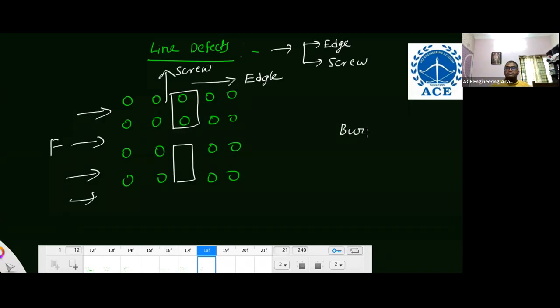And there is a Burgers vector also. This Burgers vector is used to find the direction and magnitude for you. Direction: in edge dislocation, remember, this is the direction of the Burgers vector.